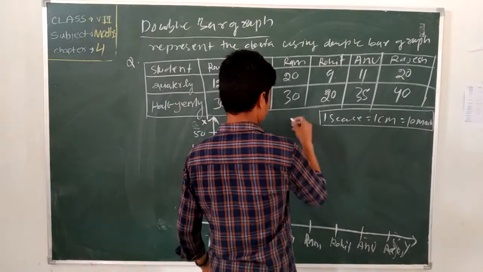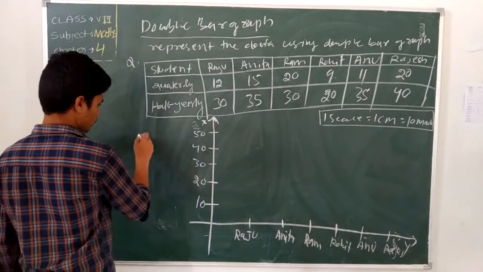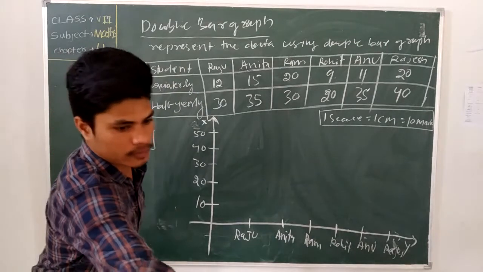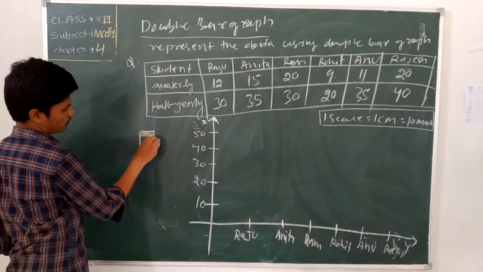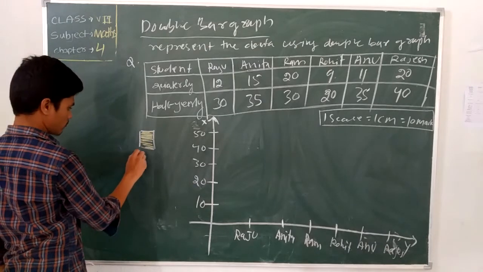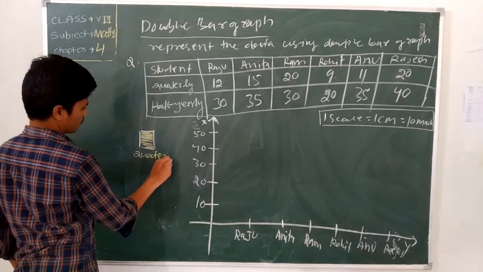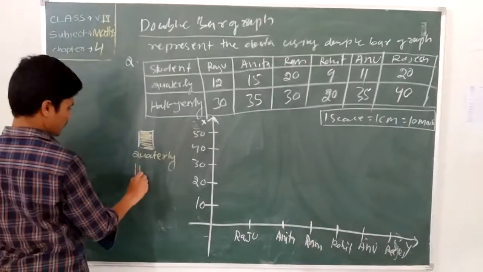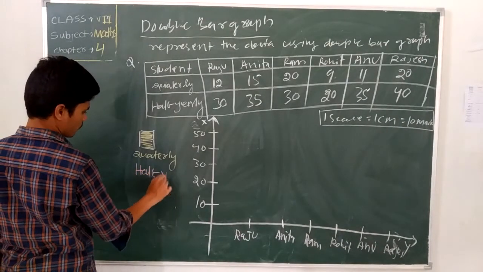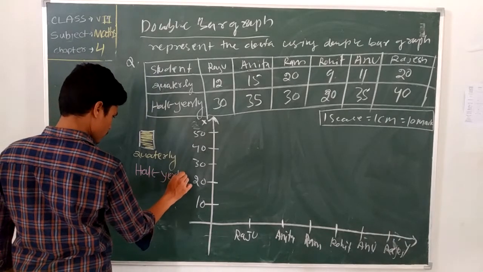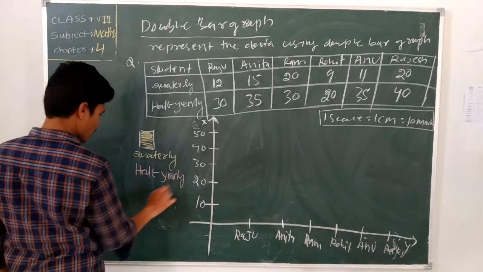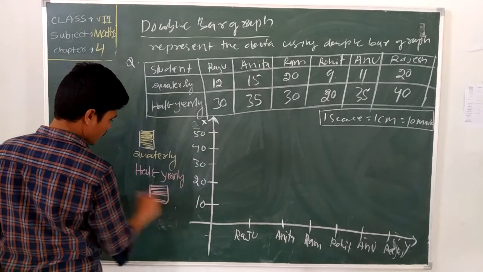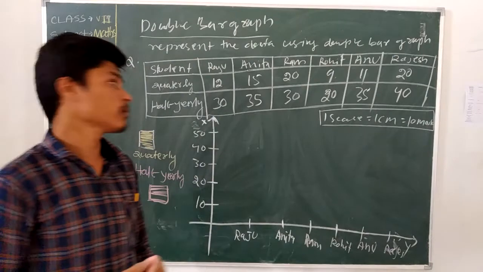Okay, I write here quarterly equal to, and half yearly. Half yearly equal to two colors using the double marker.